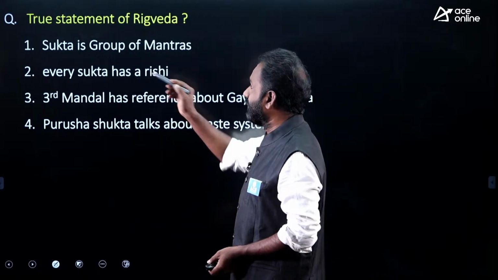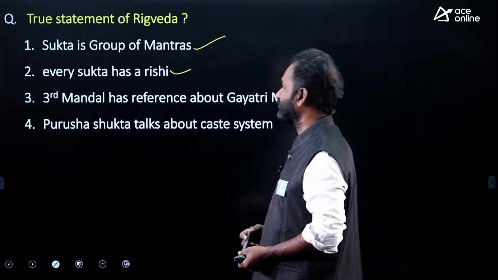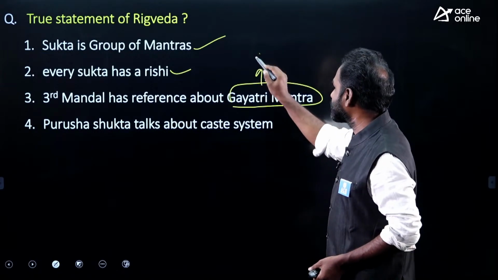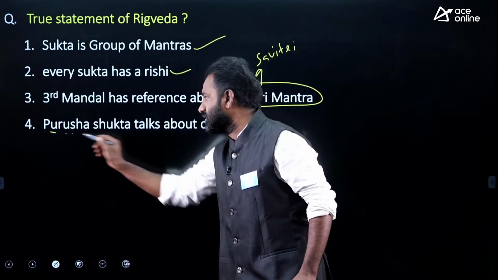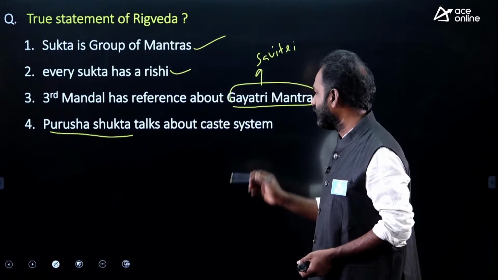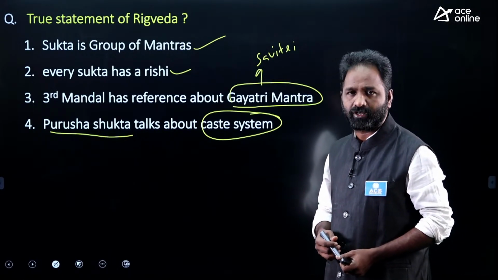Yes, every sukta is a group of mantras, and every sukta is associated with a Rishi. The third mandal has reference to the Gayatri mantra. Gayatri mantra talks about the goddess Savitri, and Purusha Sukta is a later interpretation, and this mandal talks about the caste system. So all statements are true statements about Rigveda.